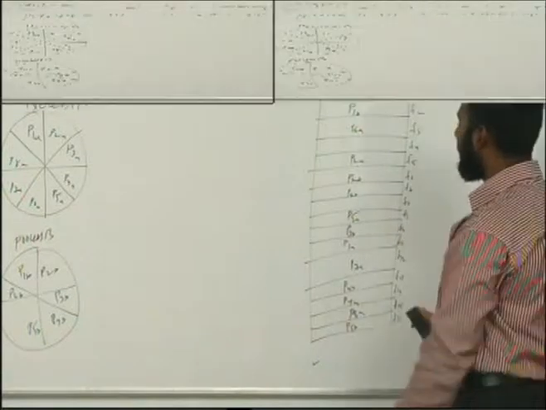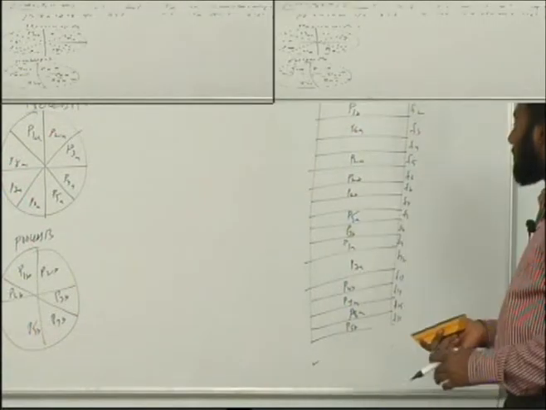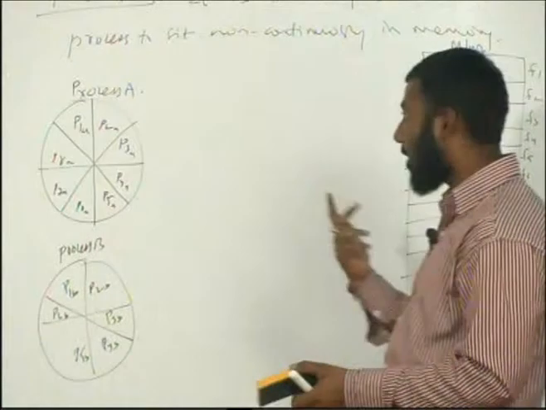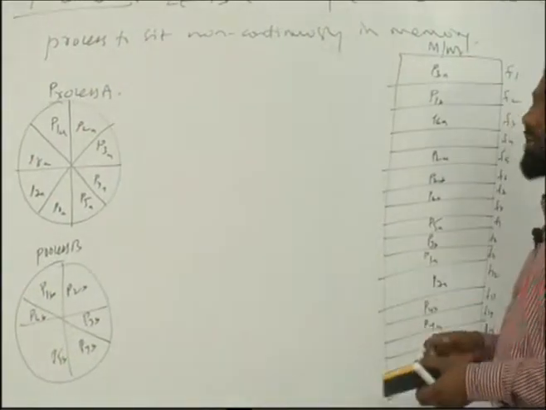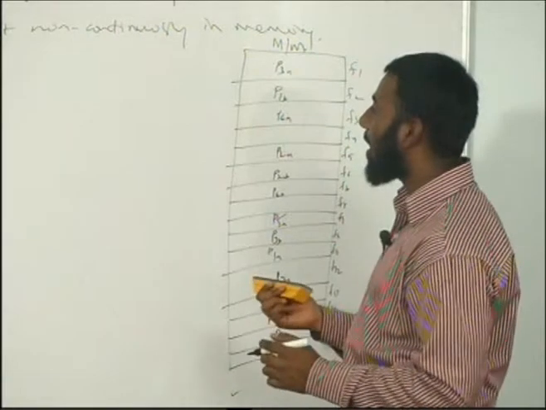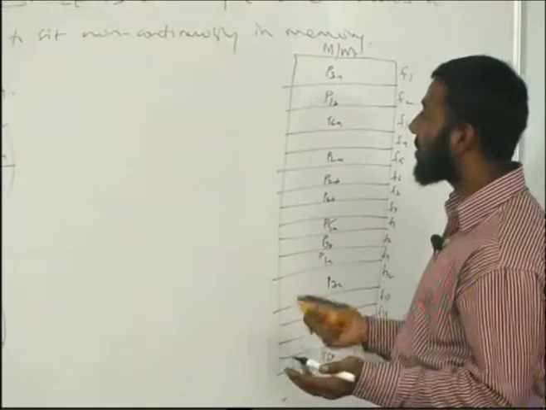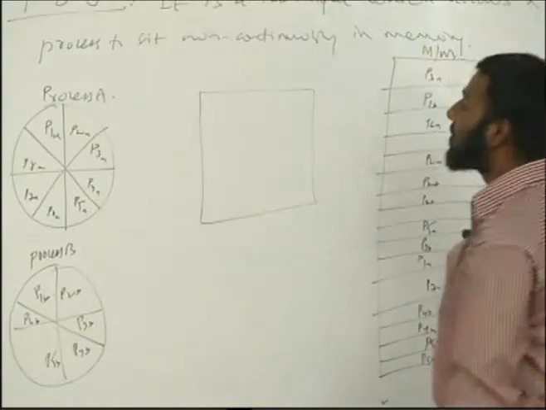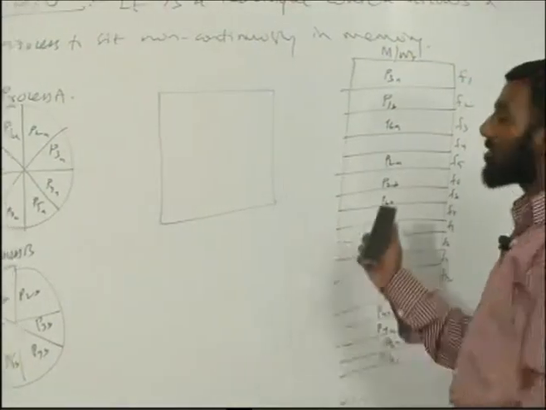Now see here, there are two processes which are sitting non-continuously in the memory. The problem here is, how do I know where page 1 of a process is sitting in the memory? To resolve this problem, we'll have a mapping table called a page map table, or we can also call it a page table. This page table gives us information about where a particular page resides in the memory.